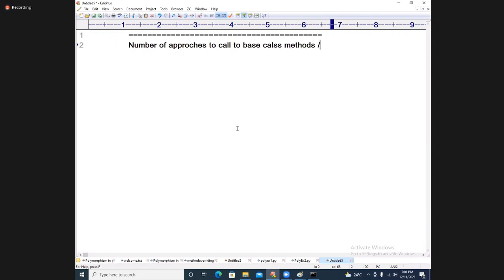Base class methods are what? Constructors. The number of approaches to call base class constructors, we are going to talk about it.